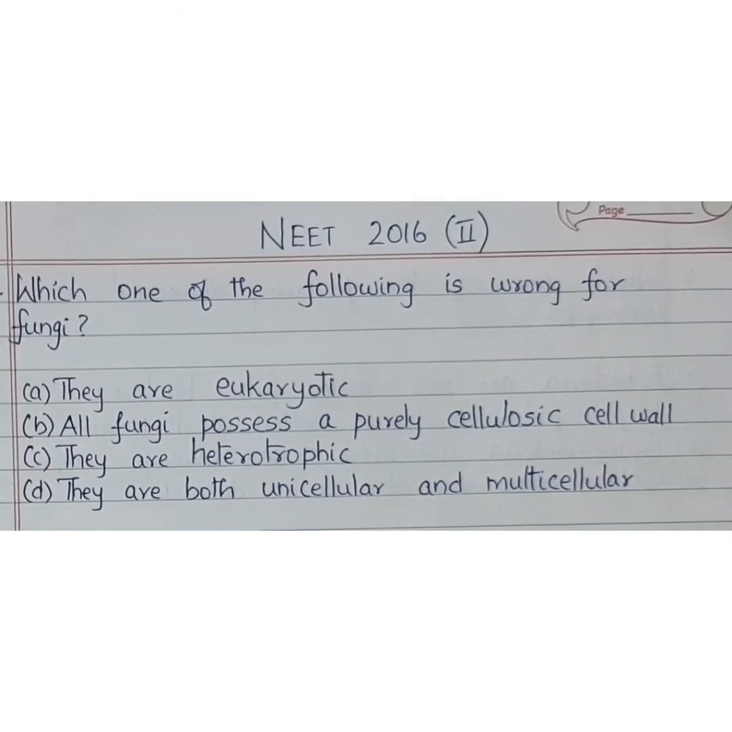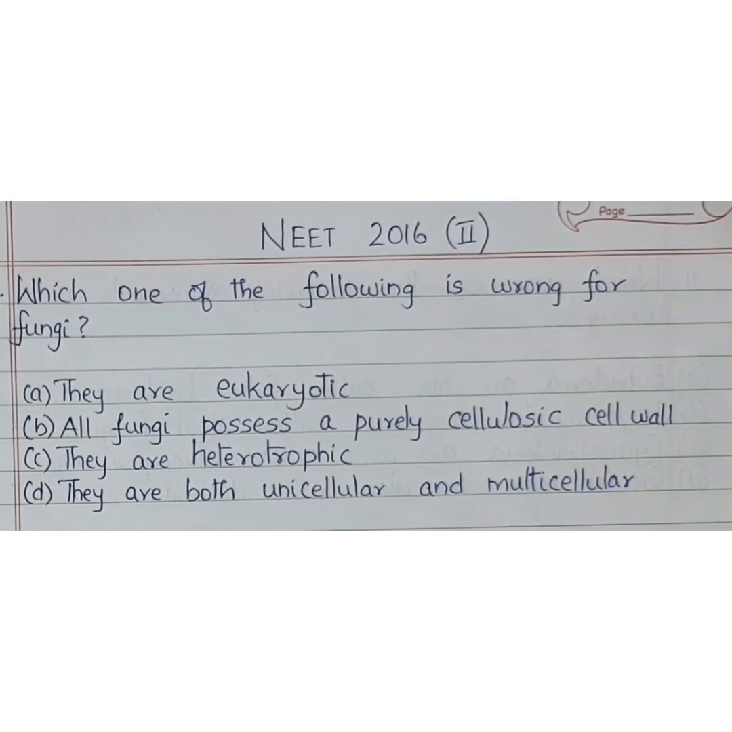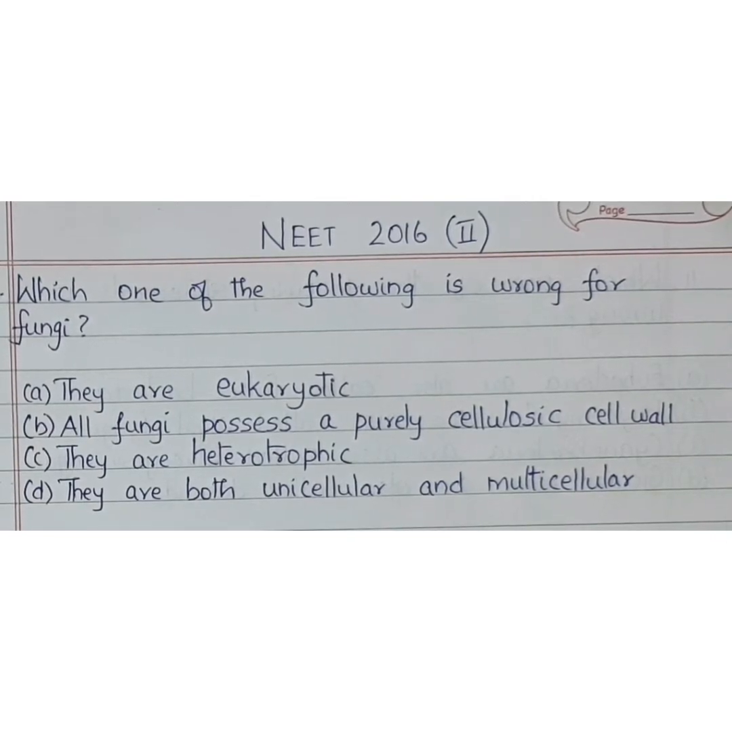Which one of the following is wrong for fungi? They are eukaryotic. That is correct. All fungi possess a purely cellulosic cell wall. That's wrong because the cell wall of a fungi doesn't have cellulose. They are heterotrophic. That is also correct.